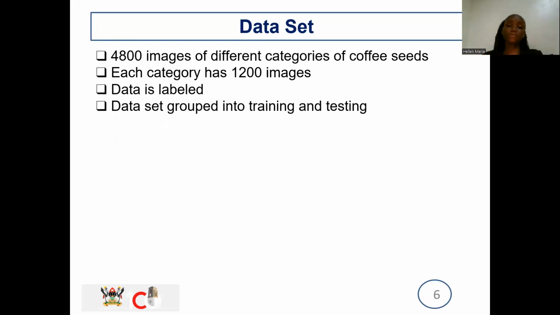Then the data set I've considered for this project is called the coffee bean data set. It has 4,800 images of the different categories of the seeds, and each category contains 1,200 images. These images are grouped into training and testing. Part of the images will train this model, and the other part will test and see if the model can actually tell the difference between the seeds that are presented to it. And the data in this data set is labeled. So that's what consists in my data set.